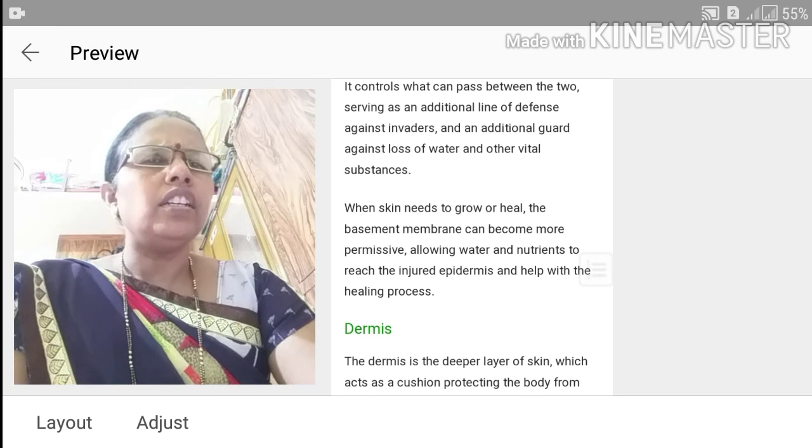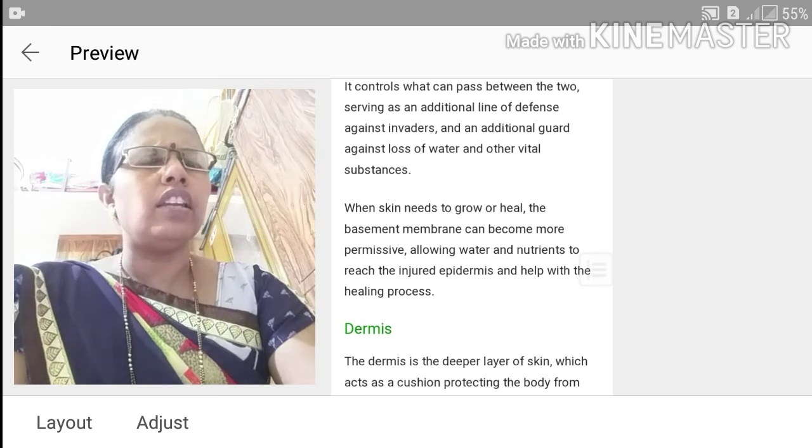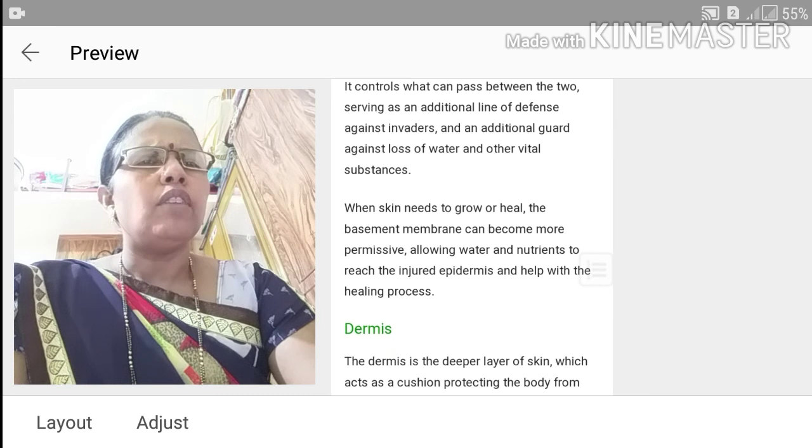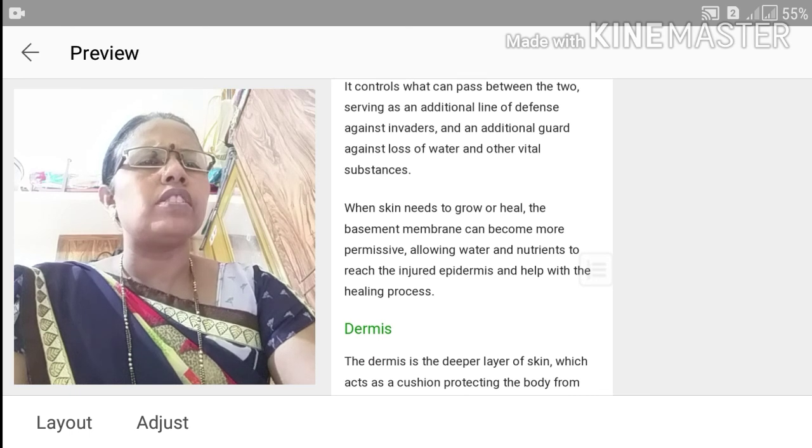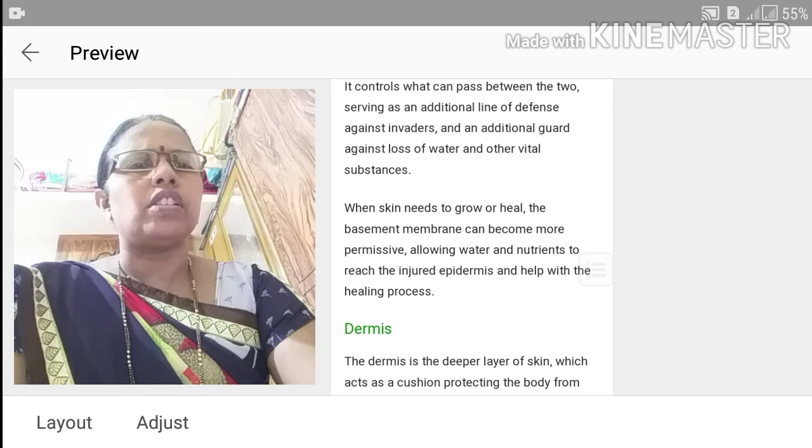When the skin needs to grow or heal, the basement membrane can become more permissive, allowing water and nutrients to reach the injured epidermis and help with the healing process.